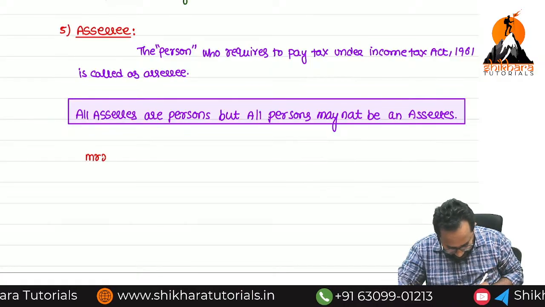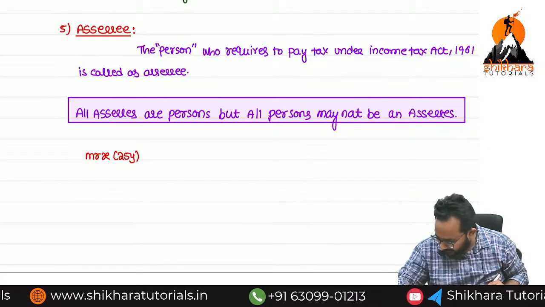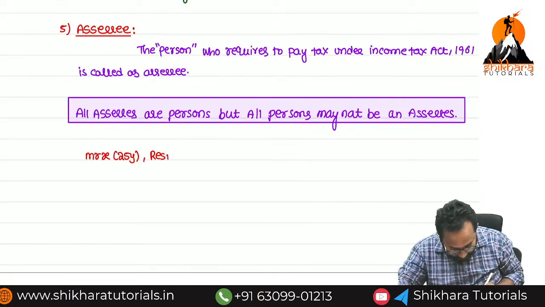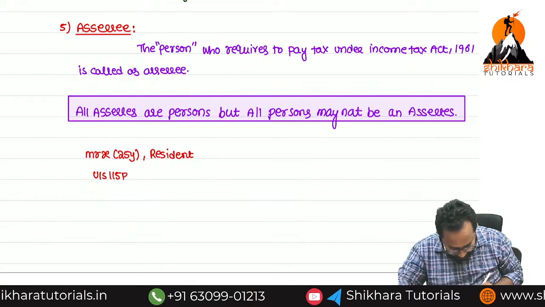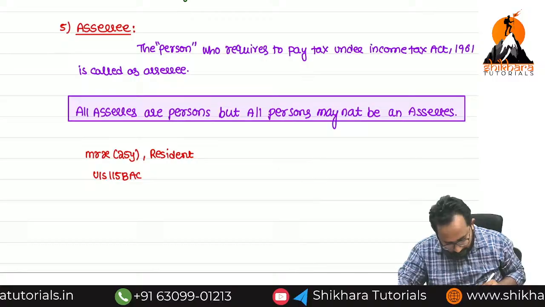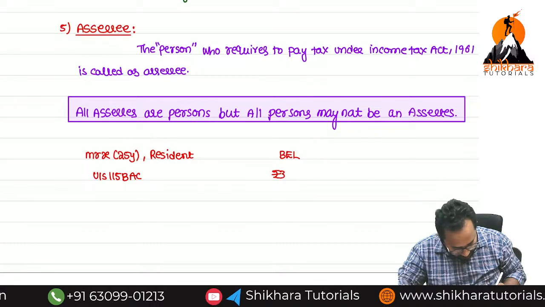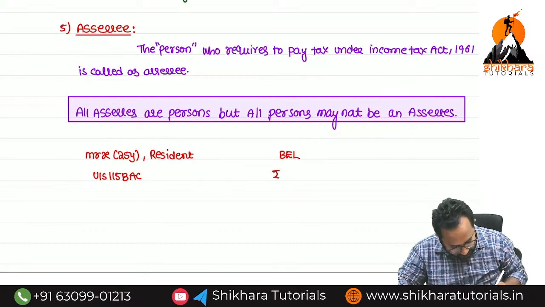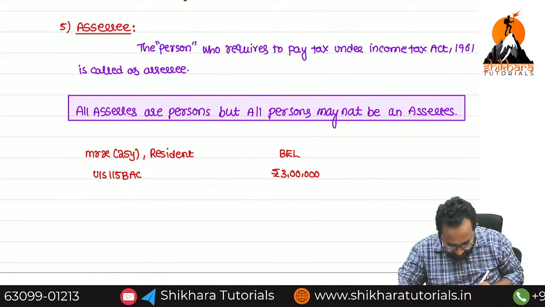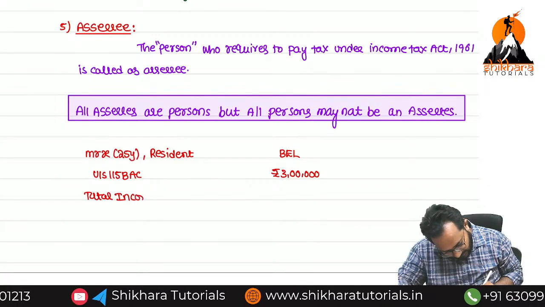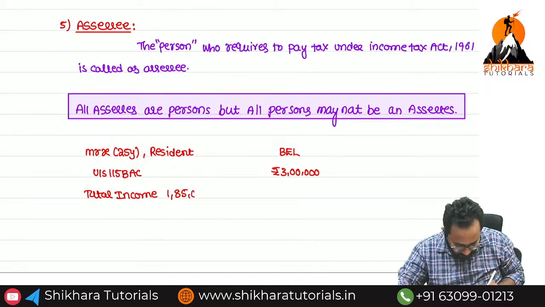Mr. X, yes ma, 25 years of age. Yes ma, he is a resident. Now under section 115BAC, what is the basic exemption limit for him, ma? 3 lakh. Basic exemption limit is nothing but 3 lakh. But he has total income of 1,85,000 only.